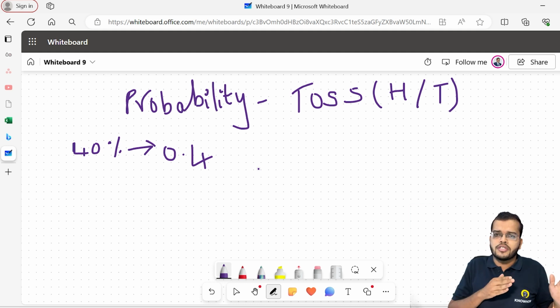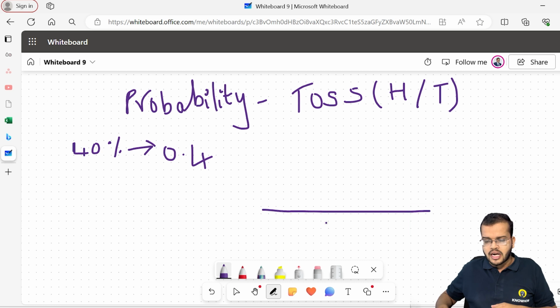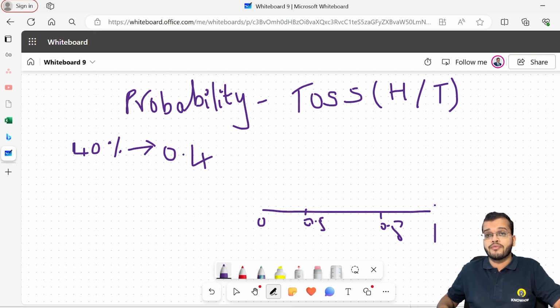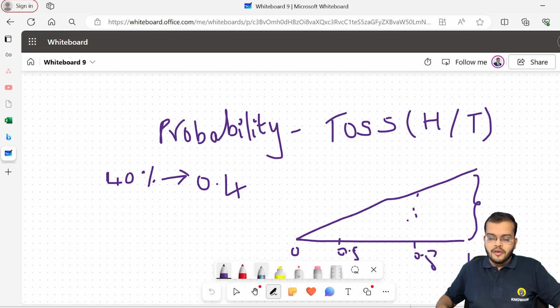If we talk about the axis, from 0 until 1, there might be 0.5, 0.8 or something like this. If it is 1, it means that there is the highest probability of winning, the highest probability of getting the work done or something like that. We consider the probability of 1, and if not 1, then 0.8, 0.5, these decimal numbers here, right?